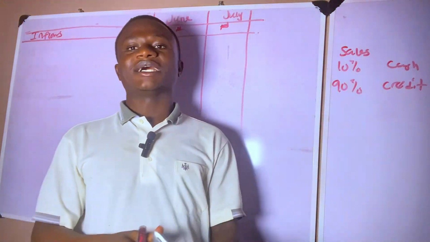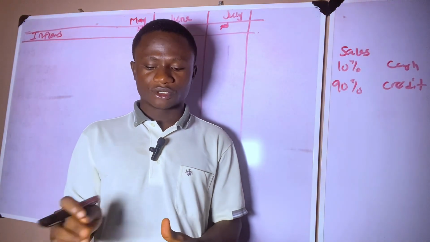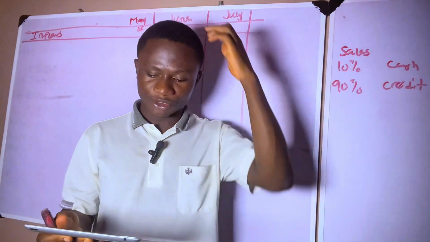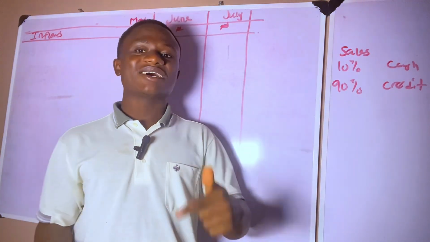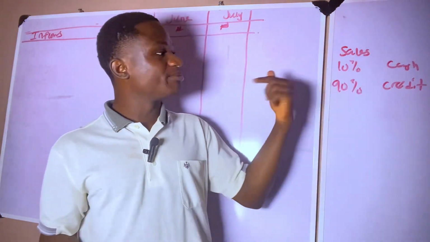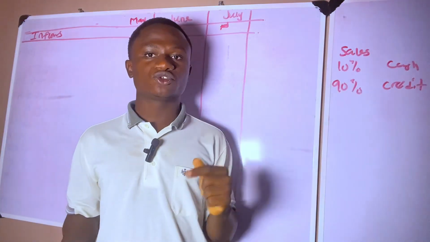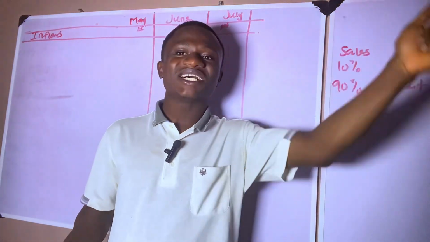This is the information relating to debtors that we need to consider in this question. Of every sale we are making, 10% is cash and 90% is credit. We're told that debtors are expected to pay 2 months after delivery. So the 10% cash sales they pay immediately, and the 90% they will pay 2 months after.